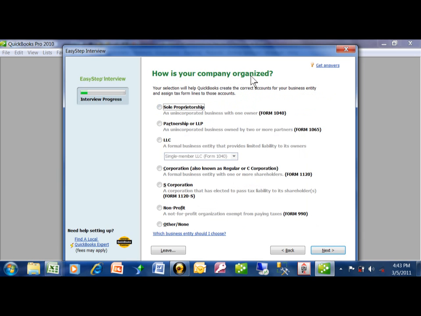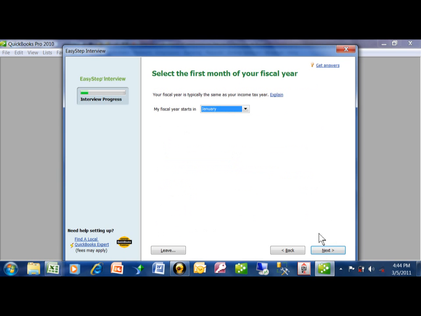What is your company organization? Sole proprietorship, LLP, LLC, a C corporation. So it might even be helpful to have your accountant or your bookkeeper around when you set up the screens. When does your fiscal year start? Mine starts in January. Obviously, you can pick a different month.